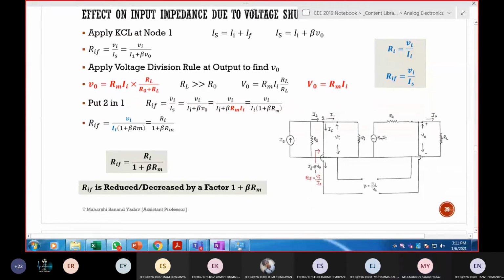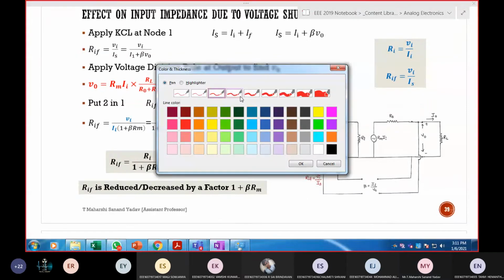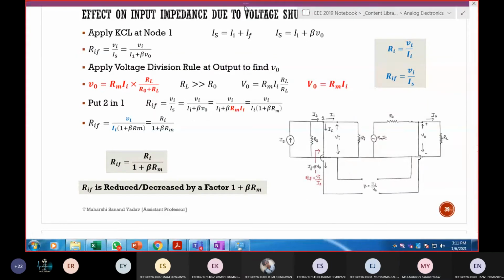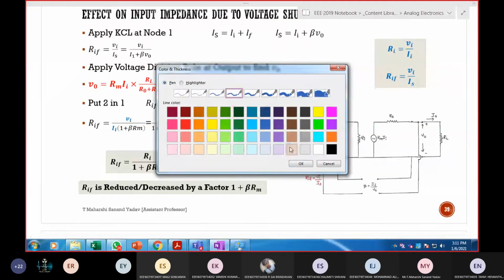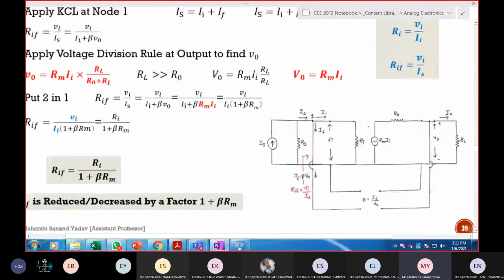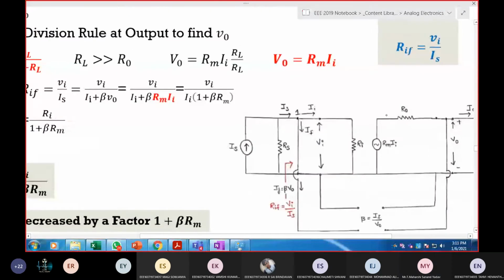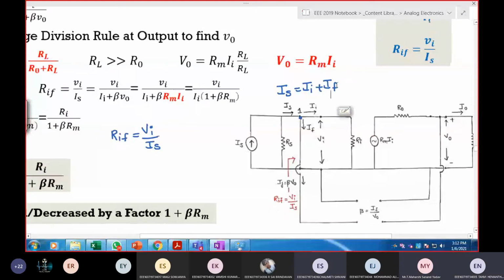So let us see. Can anyone explain this? What should I do? My intention is I want to find RIF is equal to VI by IS. Now, first try to apply KCL at this point. So IS is equal to II plus IF.